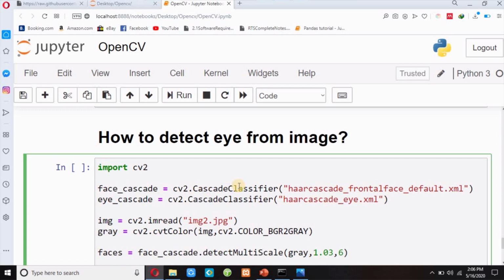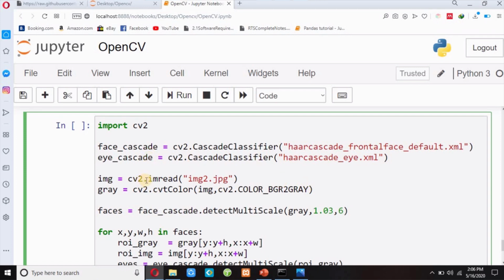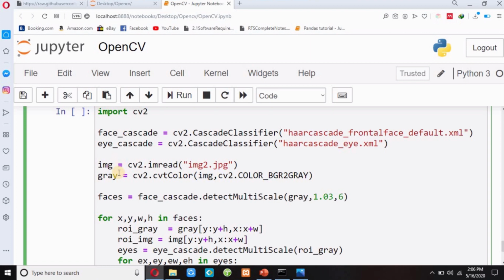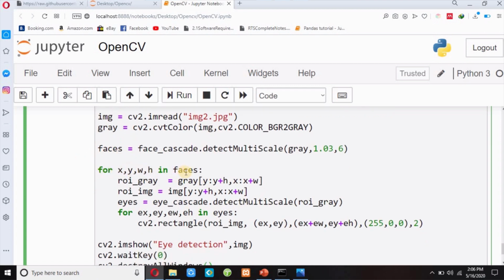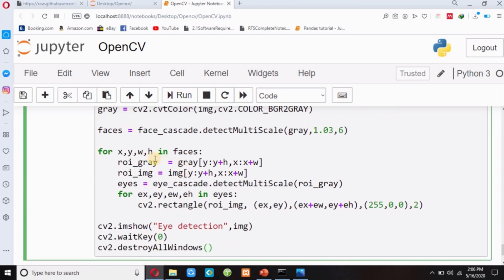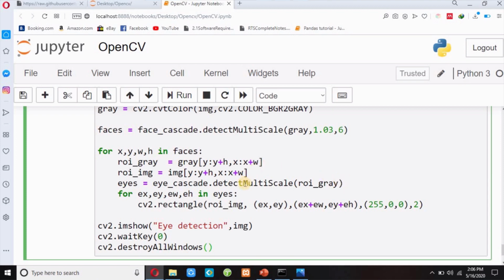So first of all, I have imported my two classifiers, haarcascade frontal face default and haarcascade eye, and then I have read my image, img2.jpg. I have converted my real RGB image to a grayscale image, and then I have used the detectMultiScale method to find the coordinates of the face. So for x, y, w, h in faces, I crop my face from my gray image and my RGB image, and then I use the grayscale image to detect the coordinates of the eyes.